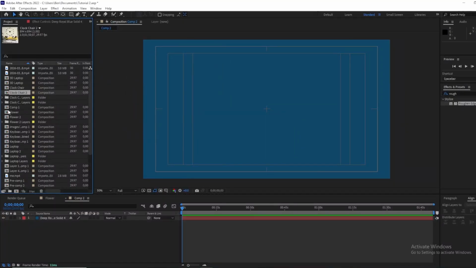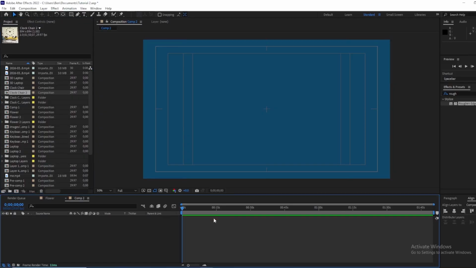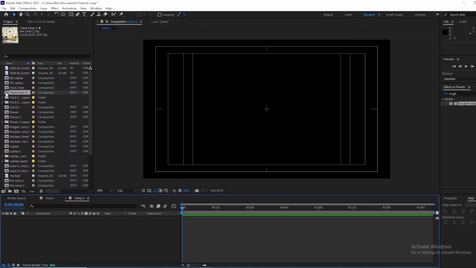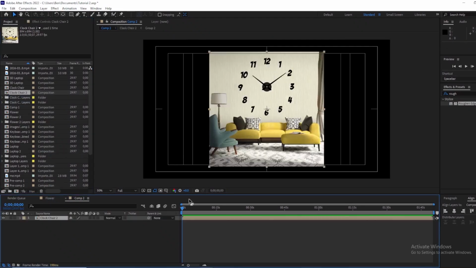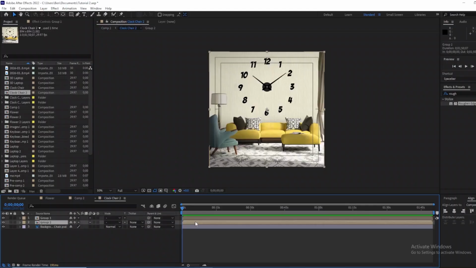So the next thing I'll do is bring in this. I don't think we need this. Let's delete this solid layer. So let's bring in this. Next, I want to delete this because I'm going to work with each of these as a separate layer.